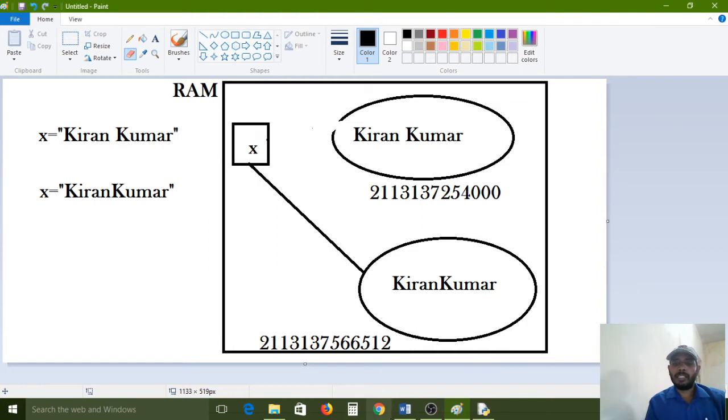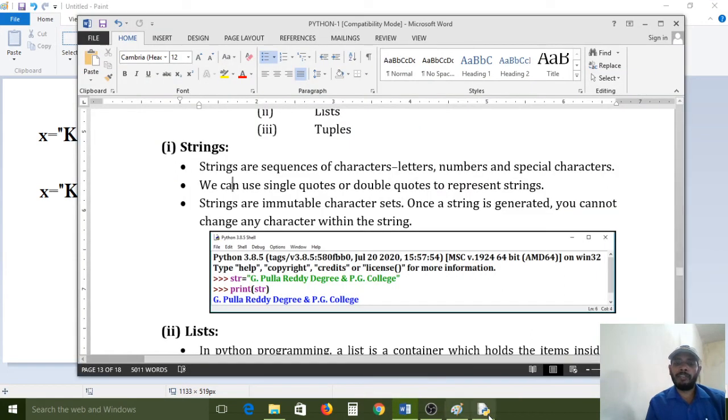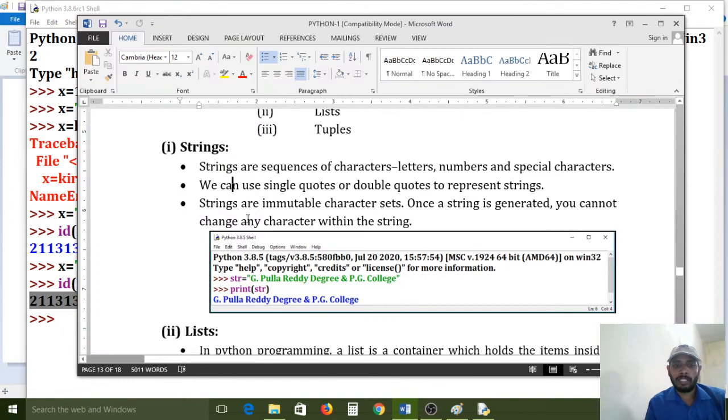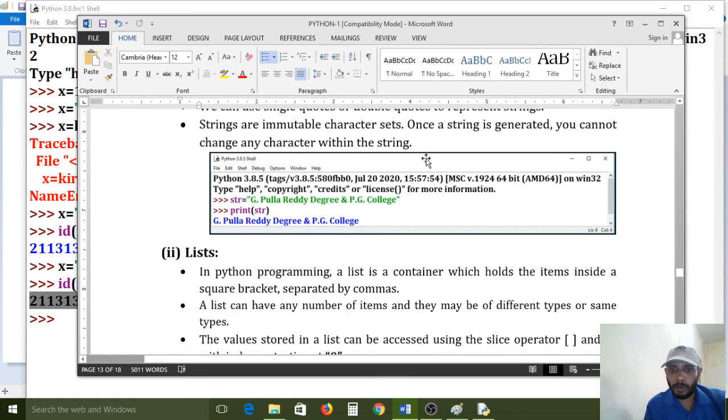So that's why strings are immutable. One more object will be created, but the already entered object we can't edit. So that's why it is called immutable. Strings are immutable character sets. Once a string is generated, you cannot change any character within that string. Now I prove it diagrammatically, and practically also I prove it.